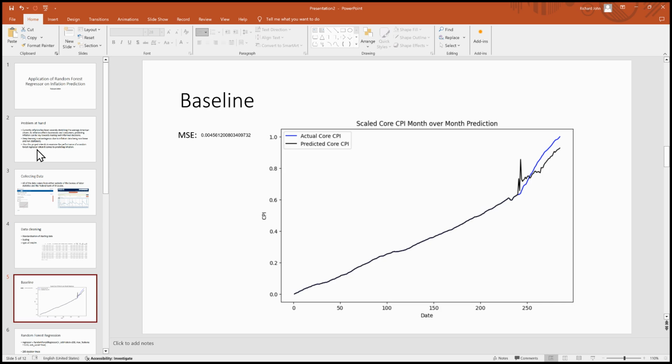So now we have our linear regression model. This serves as the baseline in comparison to our random forest regression. The main thing we want to focus on is this section, as this is the section where the regression model starts to actually diverge, with the predicted data getting the trend of the actual core CPI, but still being quite distant. And let's take notice of our MSE, which we will use to compare to our random forest regression model later on.